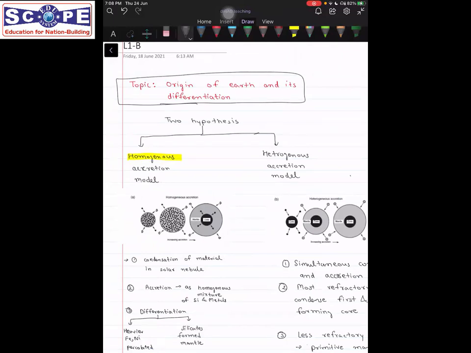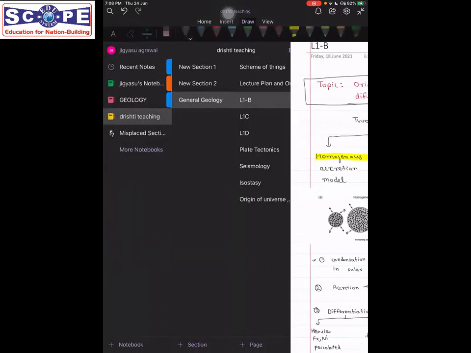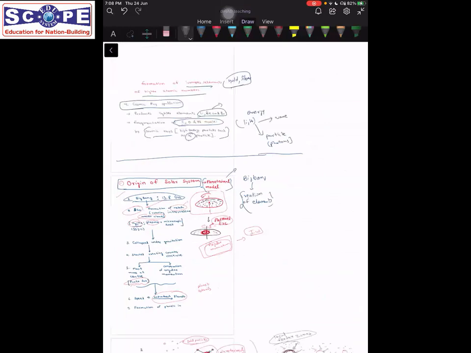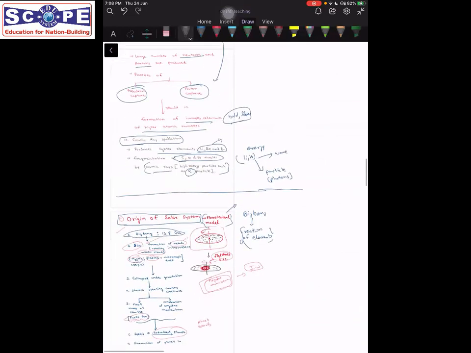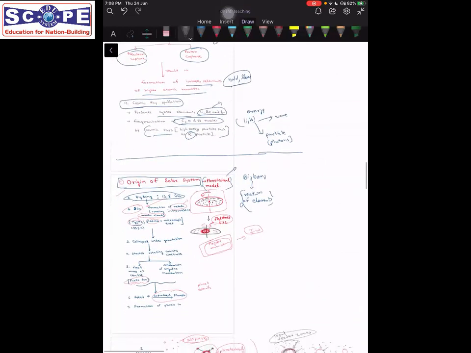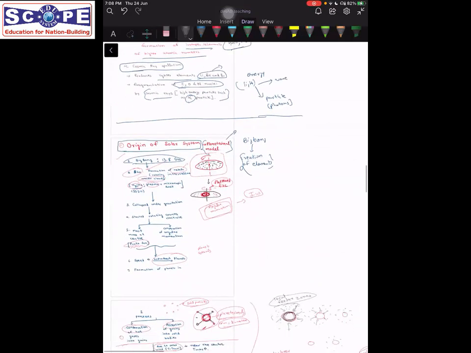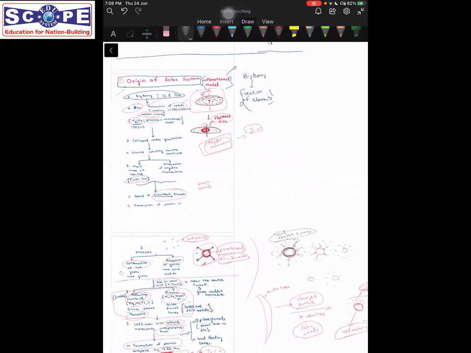So I hope that what we read until now was clear to everyone, and it formed the basics. Since nobody is asking any questions, I hope that you all understood whatever we learned right now, and this forms the basics of our geology syllabus. This is just the building blocks, the blocks that form the base, and on this base we are going to build further.